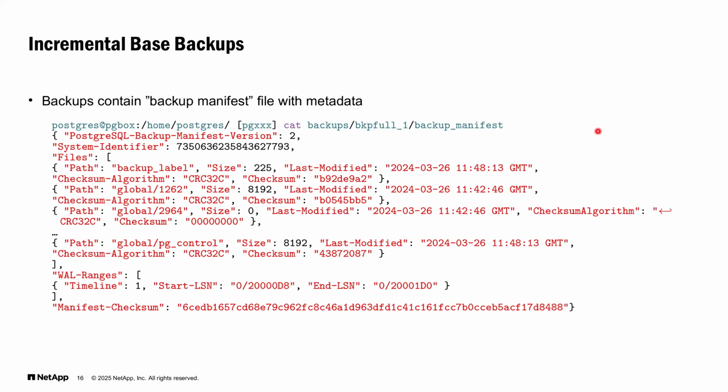Here is an important feature behind all this. This is called the backup manifest. It's a file with metadata which exists in each backup done by pg_basebackup. It is not a new feature in Postgres 17, but with this incremental backup option, it became a really important part of that solution because it shows us the starting point and end point of that particular backup.